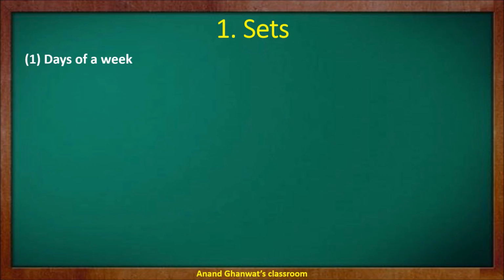Now consider days of a week. We can say there are definite 7 days in a week. That is Monday, Tuesday, Wednesday, Thursday, Friday, Saturday and Sunday. So it is definite. The set is definite. We can define it well. So it is a set.